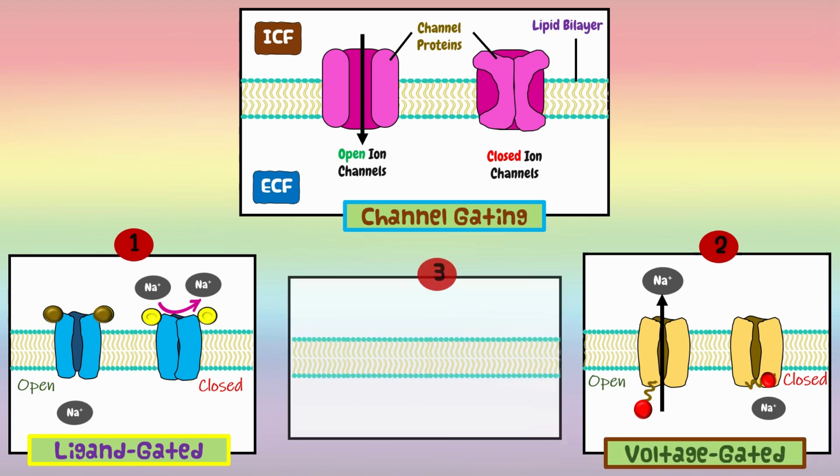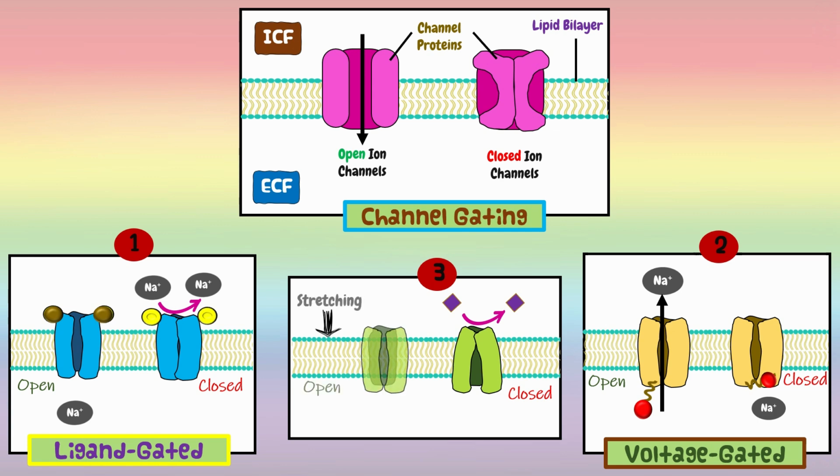Moving towards the third factor that can alter the channel protein conformations. Channels are closed in the absence of physical deformation, such as stretching, so ions cannot pass, but physically deforming, such as stretching the membrane, may affect the conformation of some channel proteins. So these are mechanically gated ion channels.